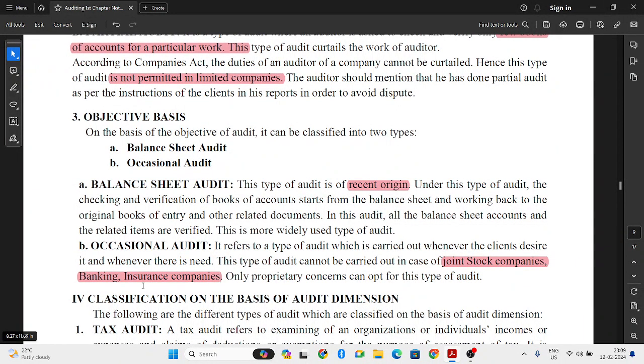This kind of audit cannot be carried out by joint stock companies, banking companies and insurance companies. Only the proprietary concerns, proprietorships, sole proprietorships, ಅವರು ಈ ರೀತಿಯ ಒಕೇಶನಲ್ ಆಡಿಟ್ ನ ಮಾಡ್ಕೊಳ್ಬಹುದು.